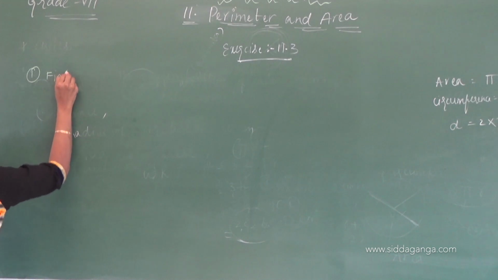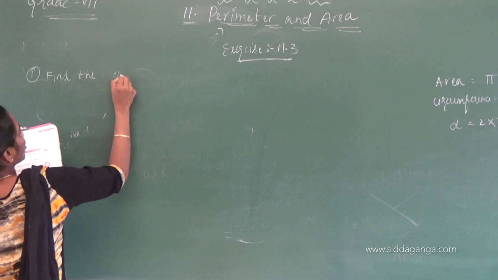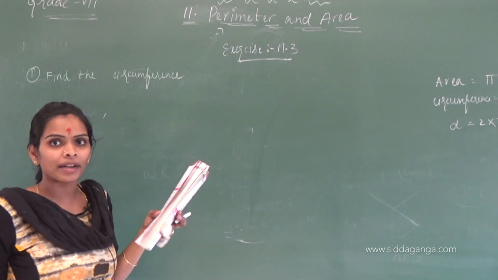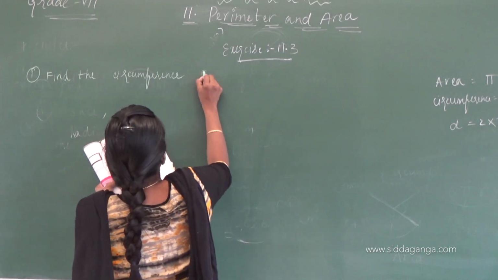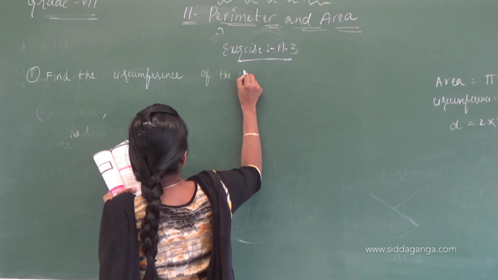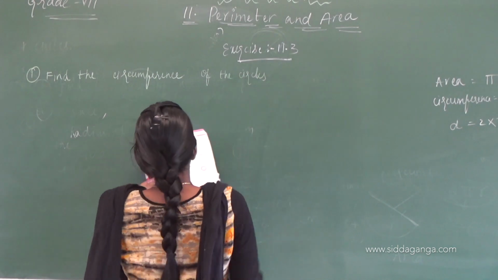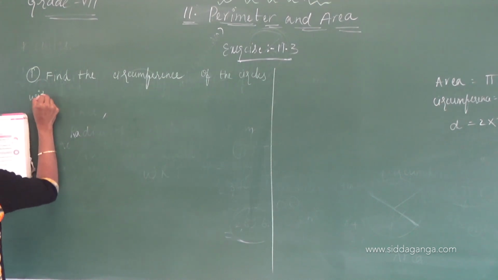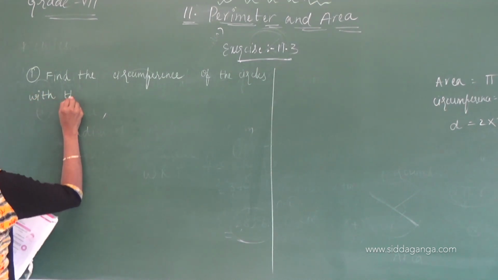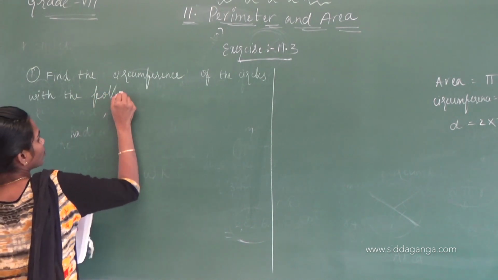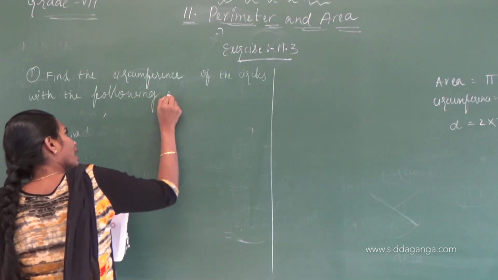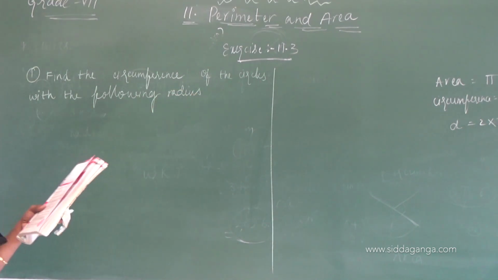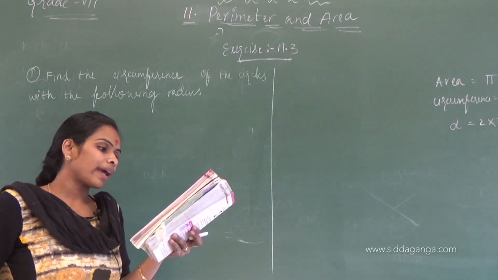Find the circumference of the circles with the following radius. Circumference means what? Circumference is nothing but perimeter of a circle. Okay, there are three questions. I will do two, and you have to do the other.